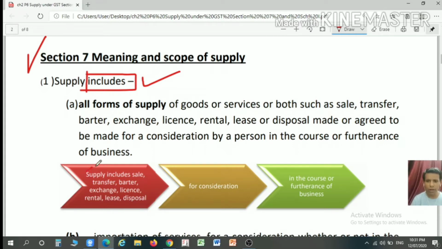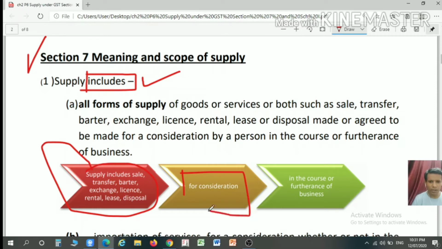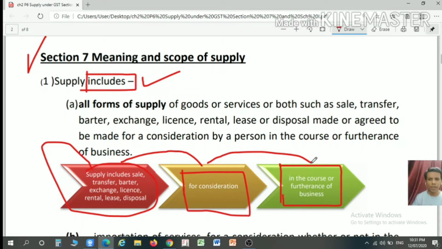All these transactions are included in the definition of supply. Further, the second condition is it should be for a consideration, and the third condition is it should be in the course or furtherance of a business. So this transaction plus the consideration condition plus the business condition, these three conditions must be fulfilled, then only it will be termed as a supply.